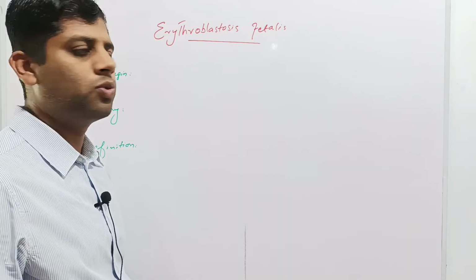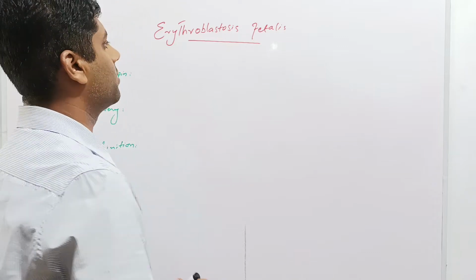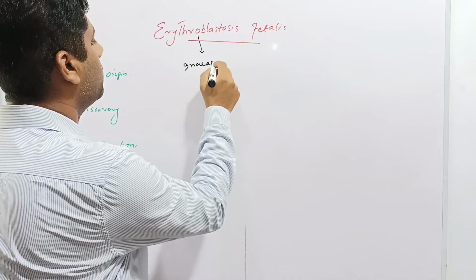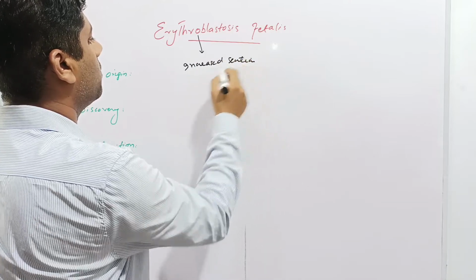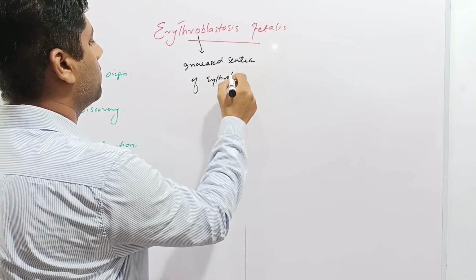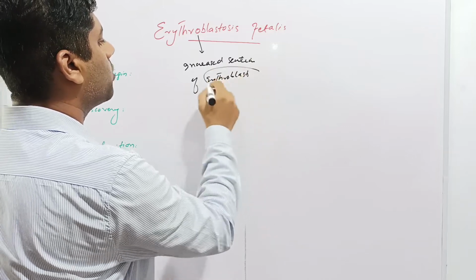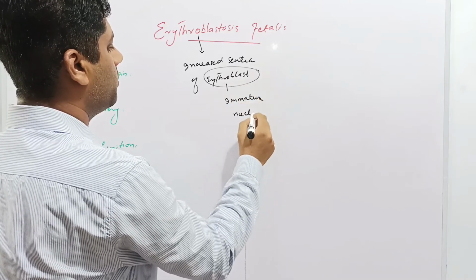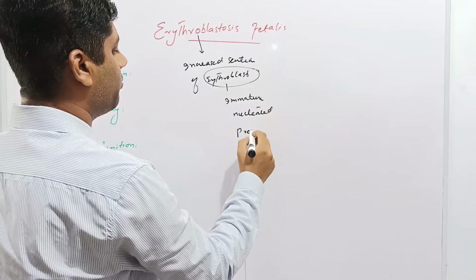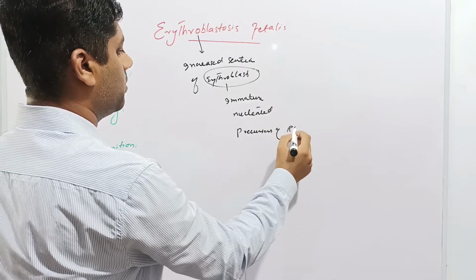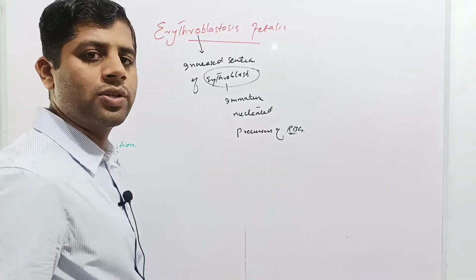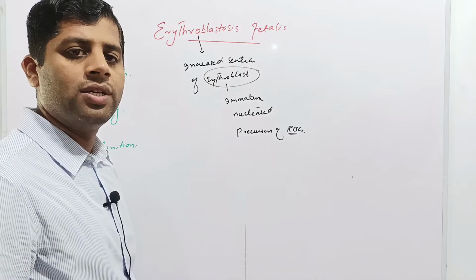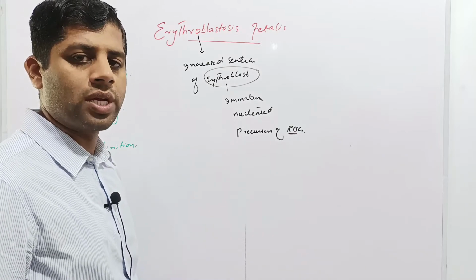Erythroblastosis Fetalis is derived from two words, erythroblastosis and fetalis. Erythroblastosis is the increased secretion of erythroblasts. Erythroblasts are immature nucleated precursors of red blood cells. As the red blood cells are also called erythrocytes, their precursors or immature cells are called erythroblasts, and these are nucleated cells which are primarily synthesized and developed into erythrocytes.